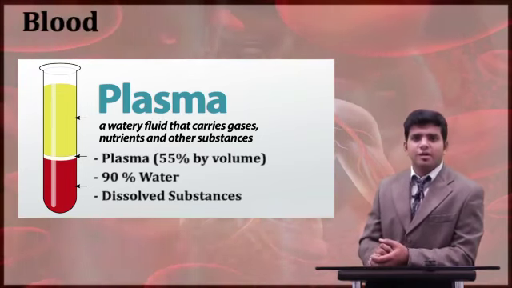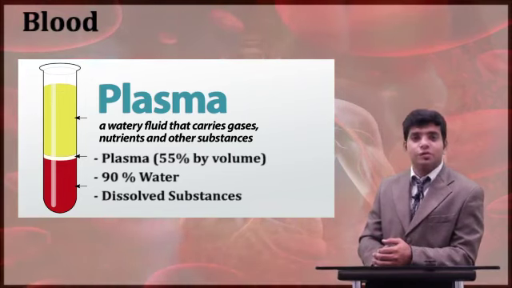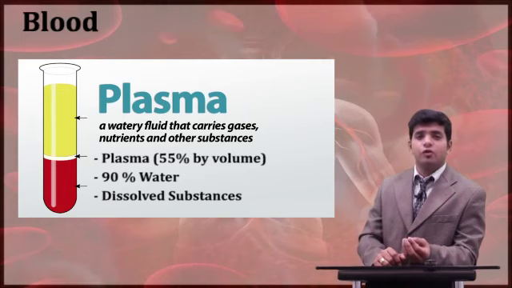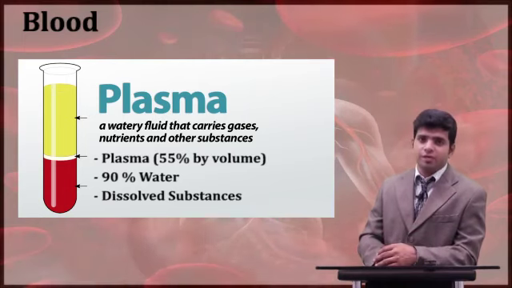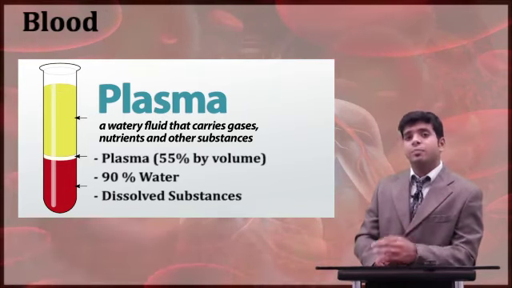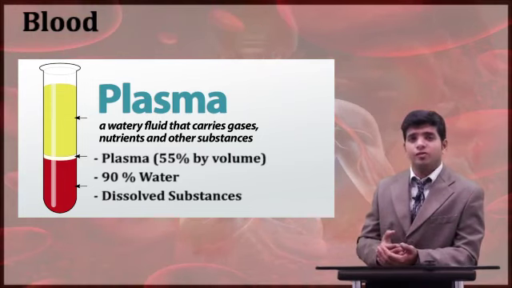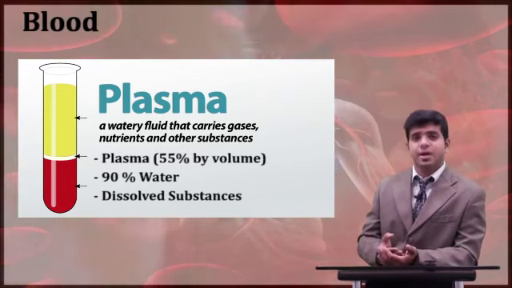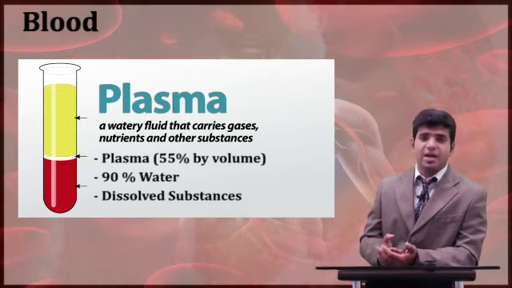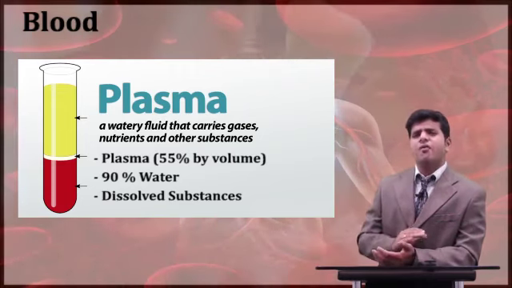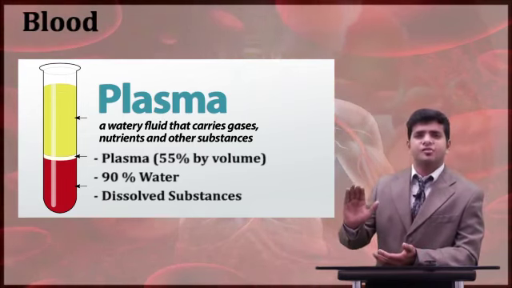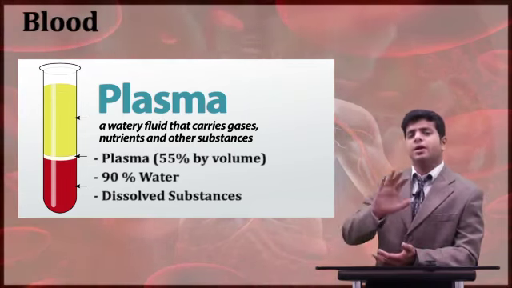You may ask, sir, what do you mean by dissolved substances? Dissolved substances mean whatever you have taken. In the 8 to 10% solutes, you also have 7% proteins. On that 1% you have carbon dioxide, oxygen, nitrogen, globulin, heparin, histamine, amino acids, fatty acids, glucose, everything, whatever food is digested and absorbed by the blood